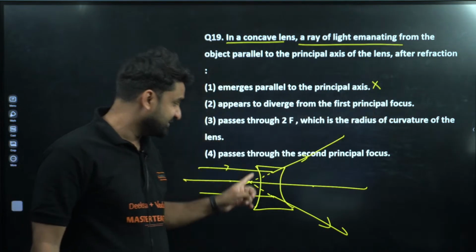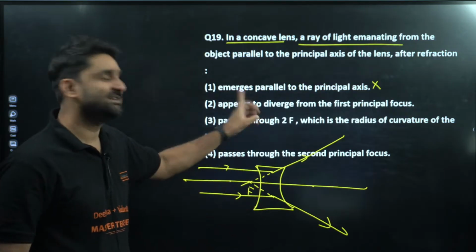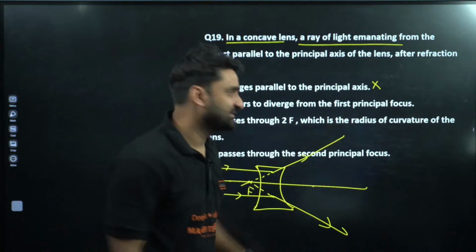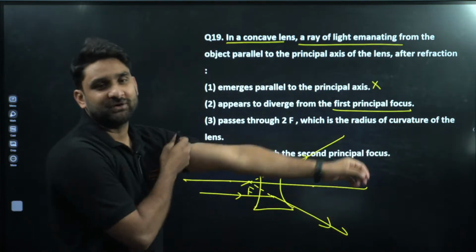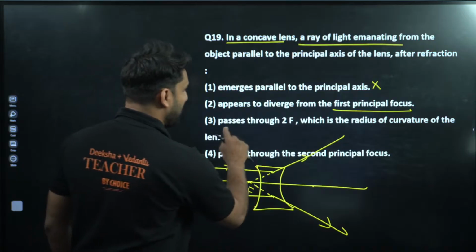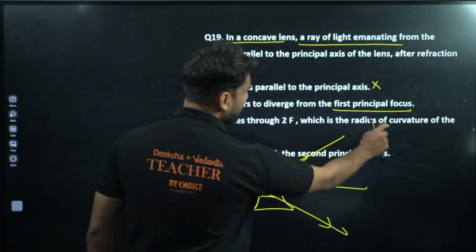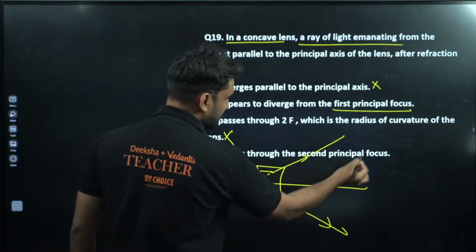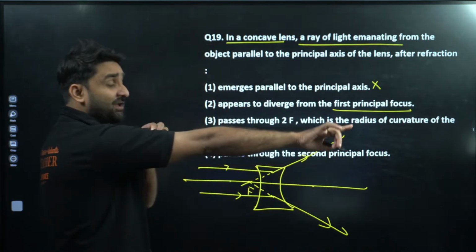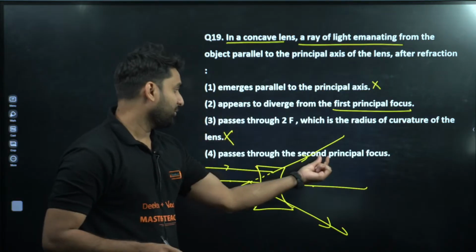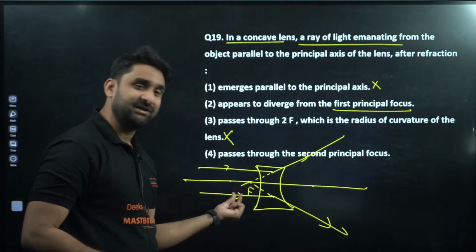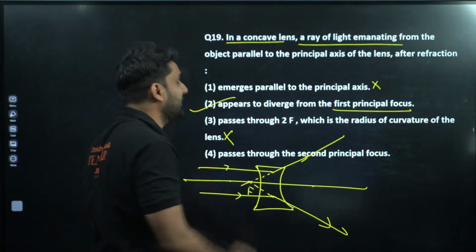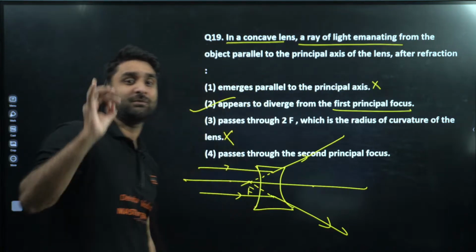But let me tell you, this is called the second principal focus. Answer is second. But here this is the first principal focus. Can you see here? So there is a little bit of controversy. Passes through 2f, which is the radius of curvature, this is absolutely wrong. Passes through the second principal focus, yeah, this is very confusing. If we talk about passes through second principal focus, this is there, but it is not passing, it appears to, so option number 2 will be correct here. Appears to diverge from the first principal focus.